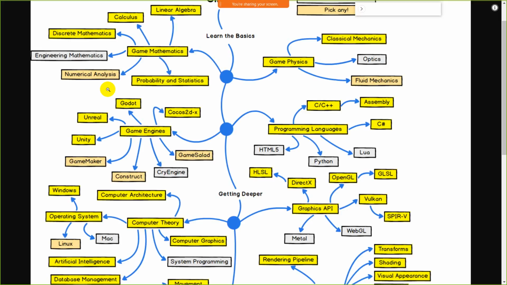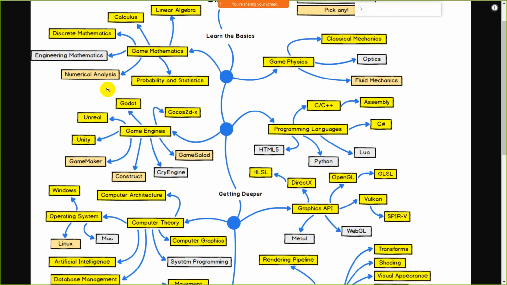It is most in demand. You might know, if you have downloaded a game from the Play Store, at the first screen they show "developed with Unity." Unity is very powerful. After that, Unreal, Godot, and Cocos2d-x. These are the popular game development platforms. And then Game Maker, Construct, and GameSalad.